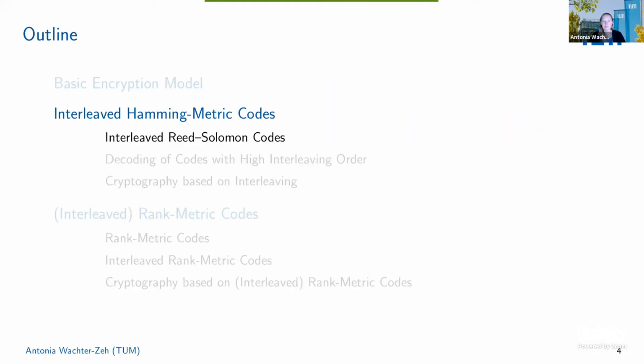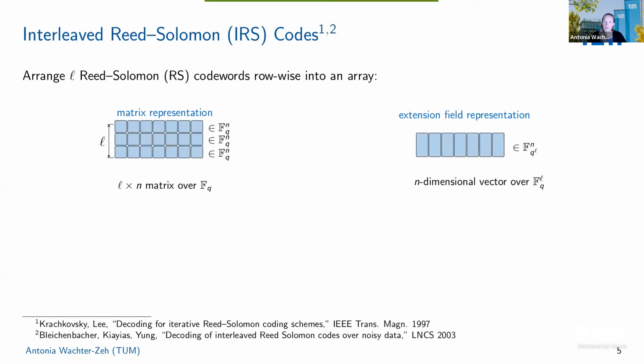Okay, but now let's go to coding theory, which will in the end be used for cryptography. We'll start with something called interleaved Hamming metric codes. That's actually an old concept, and we can easily show it with Reed-Solomon codes. Assume you have L Reed-Solomon codewords, and you just write them into the rows of a matrix. And that's basically it. If your Reed-Solomon code is defined over F_q, you can also see this matrix with L rows as a vector over the extension field F_{q^L}.